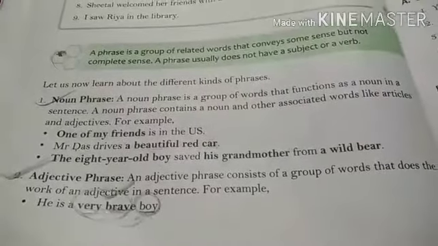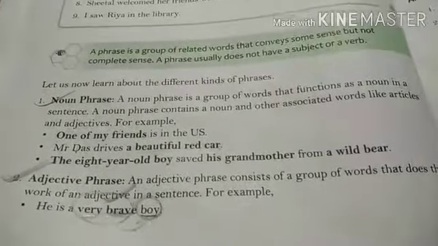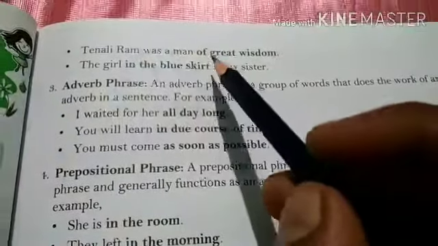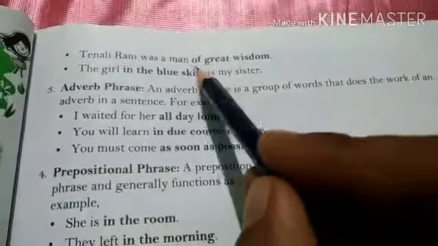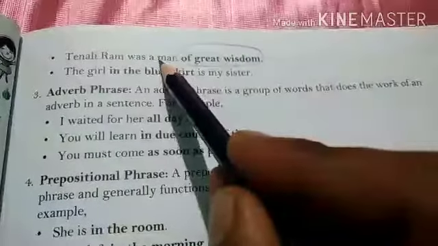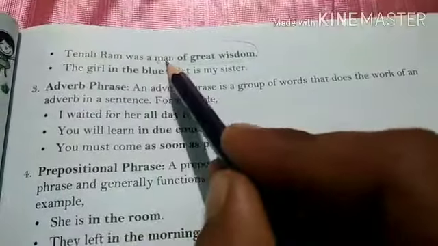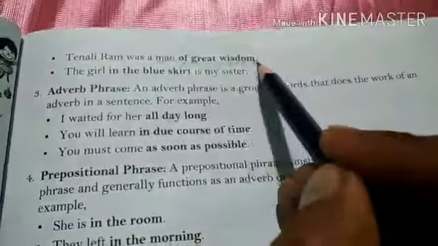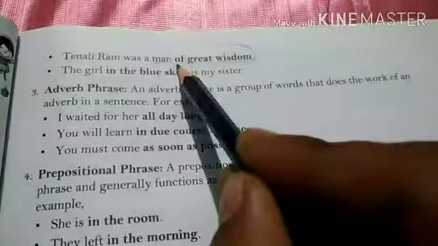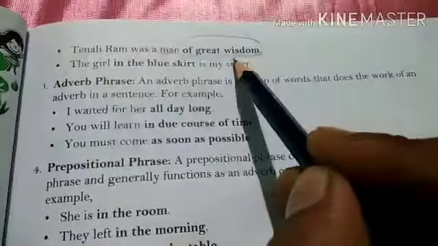Okay students, now we will see other examples also. Now see here, Tenali Raman was a man of great wisdom. So of great wisdom is the quality of Tenali Raman, who was a man of great wisdom. So this is an adjective phrase.